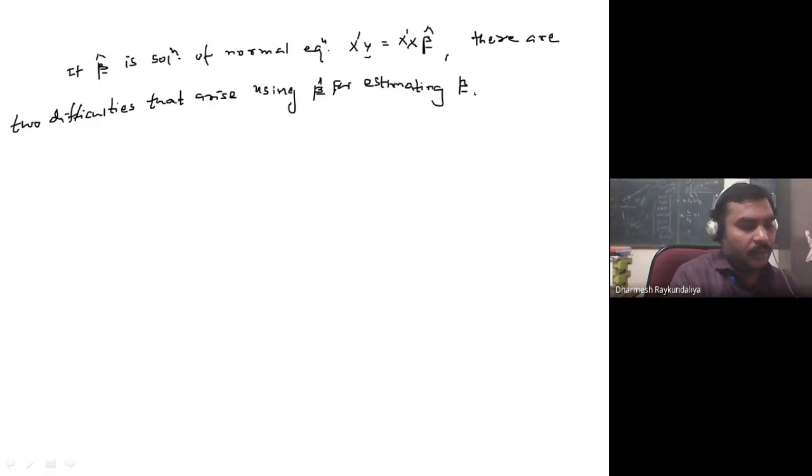So what are the difficulties? Finally, if you obtain either the least squares estimate or ML estimate of the normal equation X dash Y is equal to X dash X beta cap, there are two difficulties arising. First,